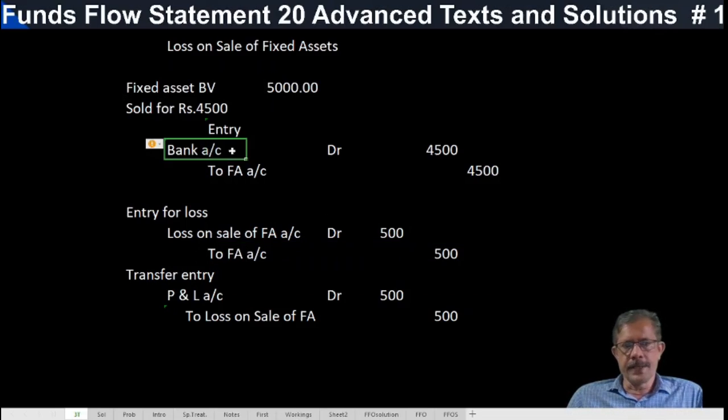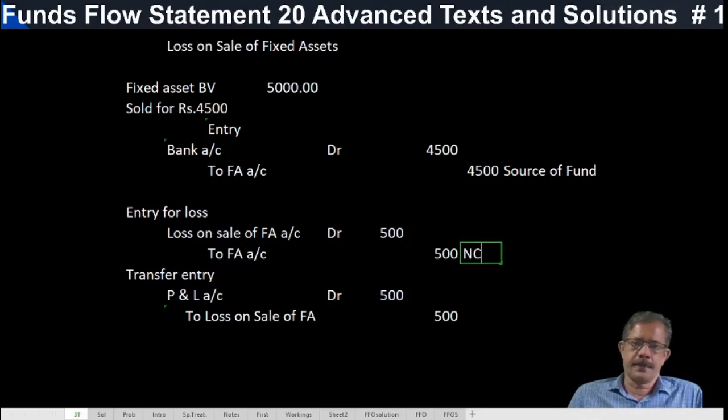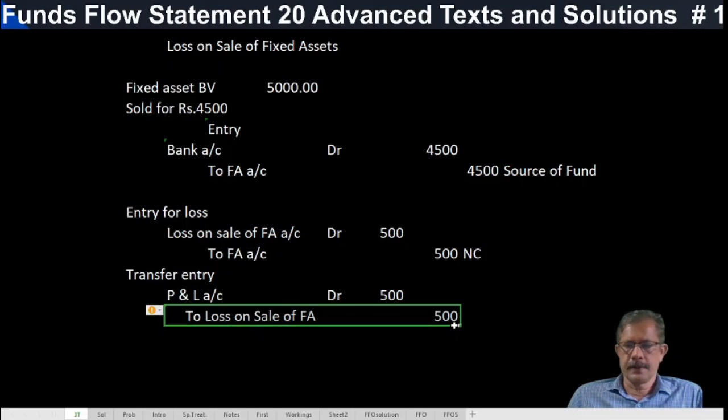Here one is a current item, so it is a cross transaction, a source of fund. But here this fixed asset is non-current, and this loss is transferred to P&L account. This loss on sale of fixed asset is cancelled.